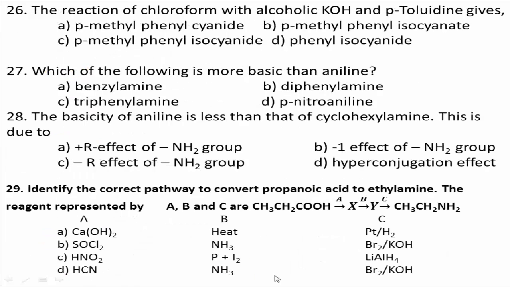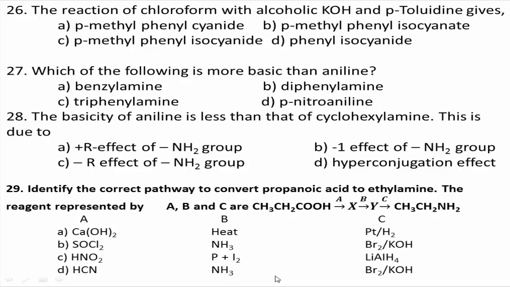Next, question number 26. The reaction of chloroform with alcoholic KOH and paratoluidine gives: option A, paramethyl phenyl cyanide. Option B, paramethyl phenyl isocyanate. Option C, paramethyl phenyl isocyanide. Option D, phenyl isocyanide.